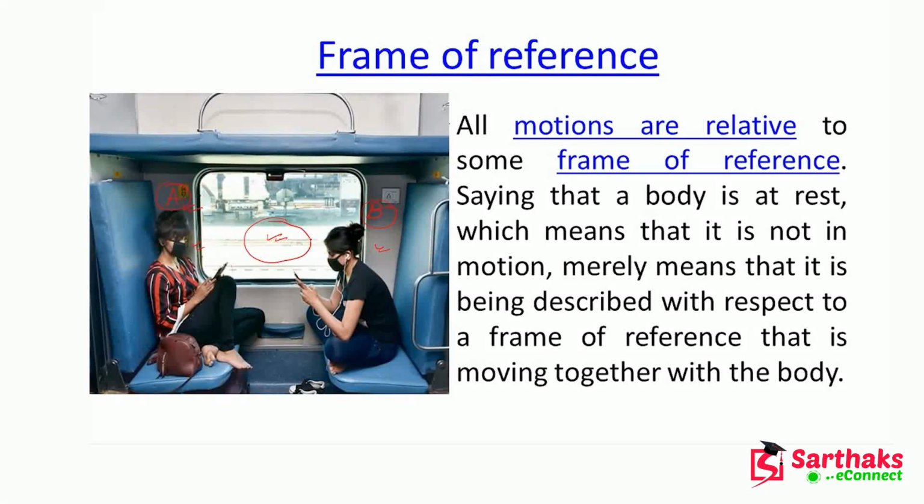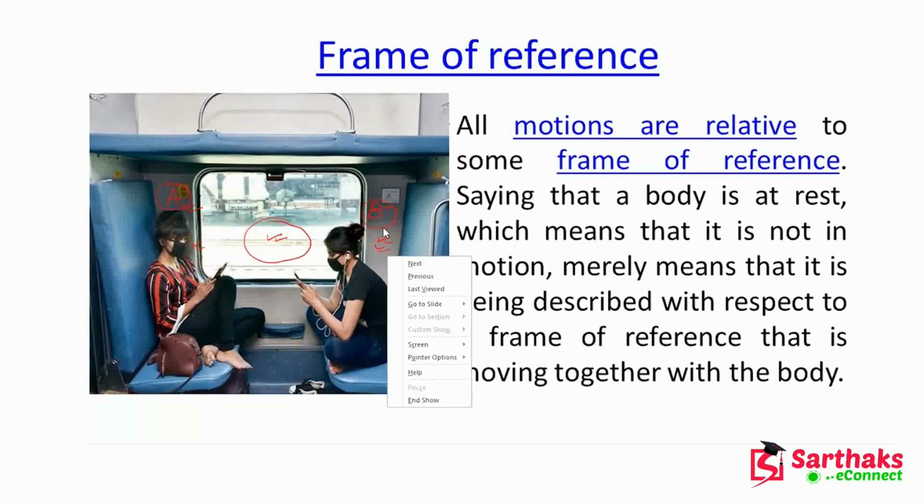So if the frame of reference is different, the same person, person B, may be at rest or may be in motion. So the frame of reference is very, very important. One person can be at rest or in motion, but it depends on the frame of reference.